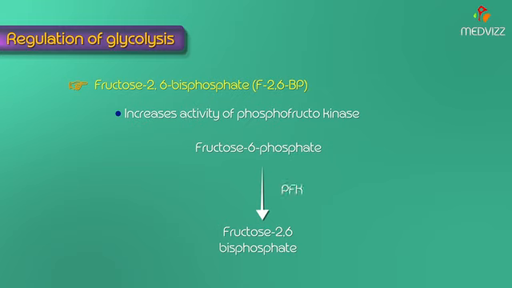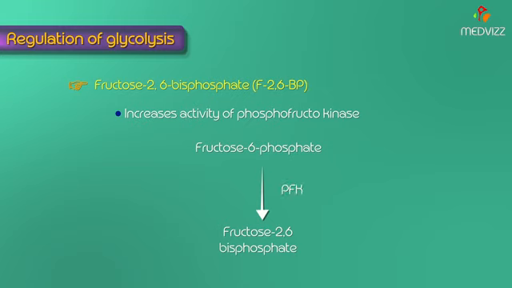That's the reason all these are allosteric activators. And the next is fructose 2,6-bisphosphate. It is an important molecule to know in the regulatory pathway of glycolysis. It increases the activity of PFK, phosphofructokinase 1, and fructose 2,6-bisphosphate is formed in fructose metabolism from fructose 6-phosphate by the action of the enzyme PFK. This fructose 2,6-bisphosphate is hydrolyzed to fructose 6-phosphate by fructose 2,6-bisphosphatase, and the activities of both the enzymes, PFK as well as fructose 2,6-bisphosphatase, are reciprocally regulated.